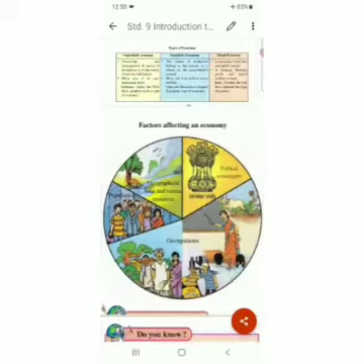If there is balance between all these factors, the economy of a country is the best. If we find some imbalance, somewhere high, somewhere low, then the economy is also disturbed. Learn all these 5 factors, draw this in your book, and then write down these factors.